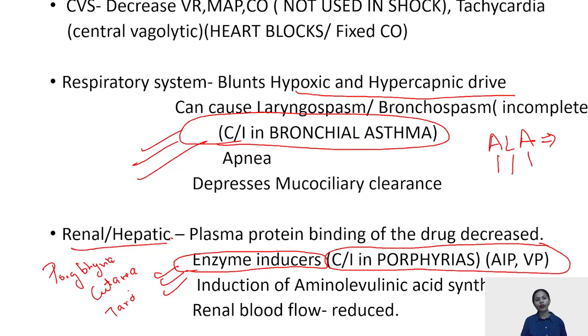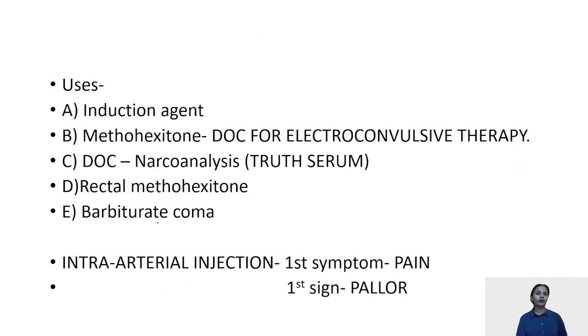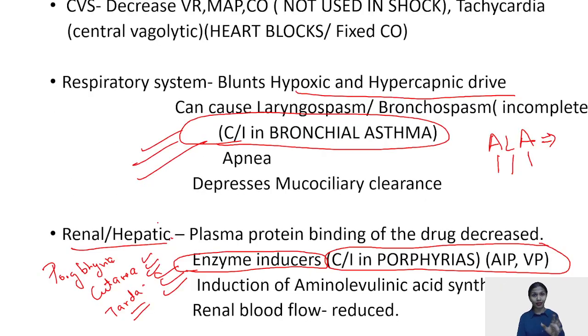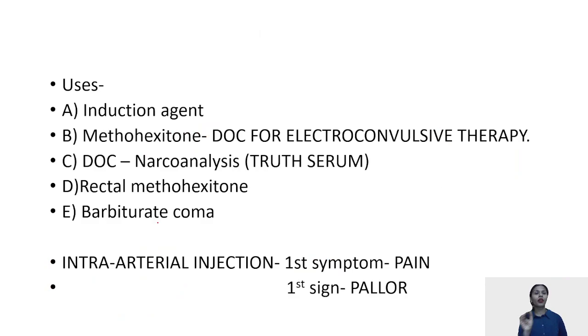This is the porphyria in which the barbiturate can be used. Your renal blood flow is reduced because your MAP is eventually reduced. I hope till now everything is clear to everyone.